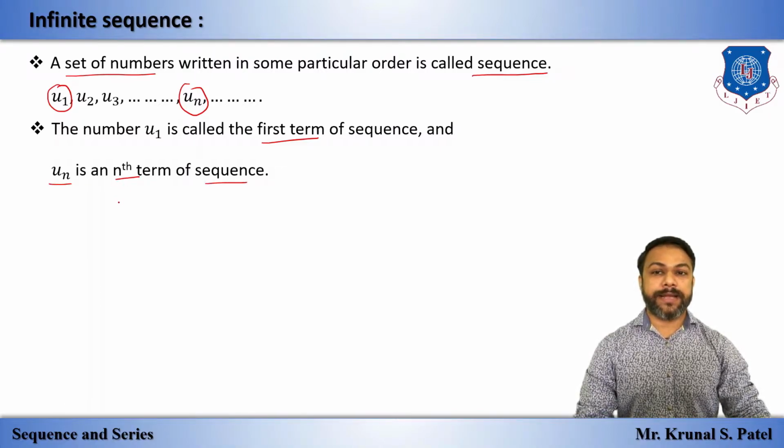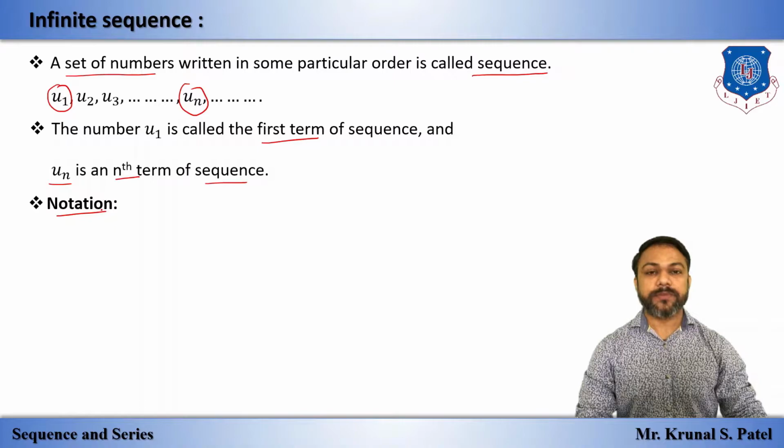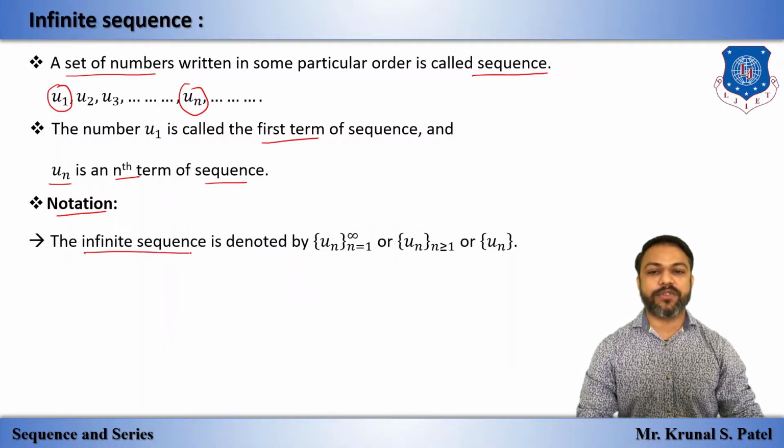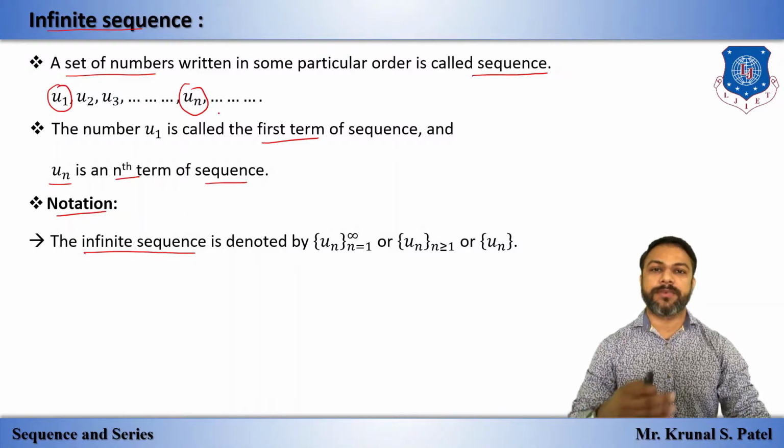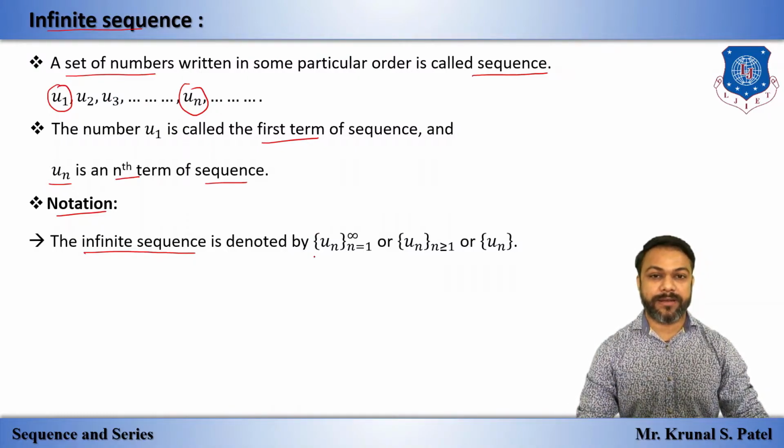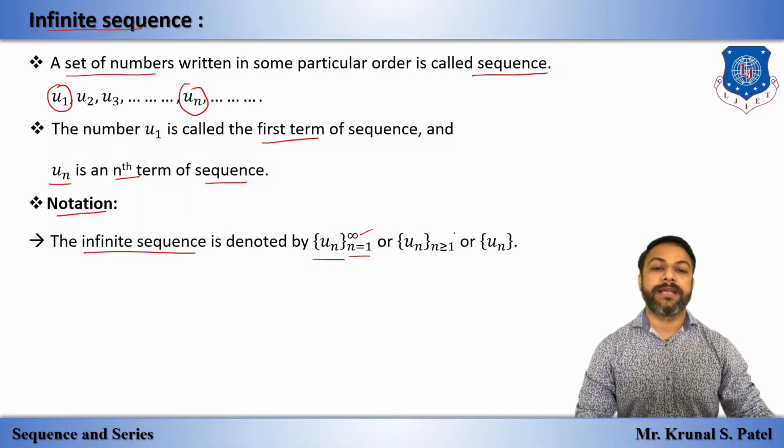In notation, what is the infinite sequence? An infinite sequence means the sequence continues after the nth term till infinity, and we can denote that infinite sequence as un, with n running from 1 to infinity.